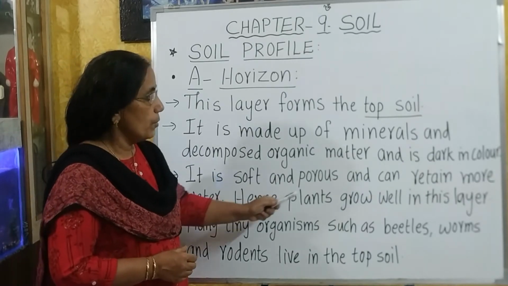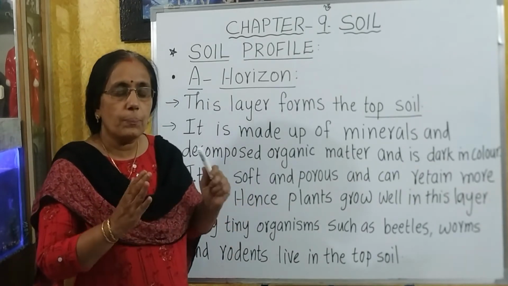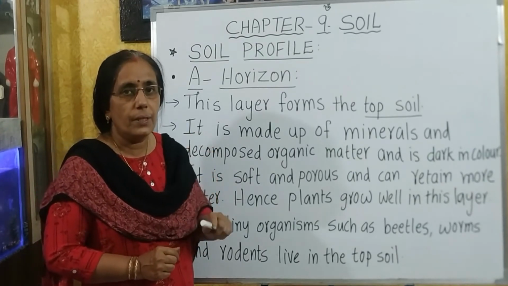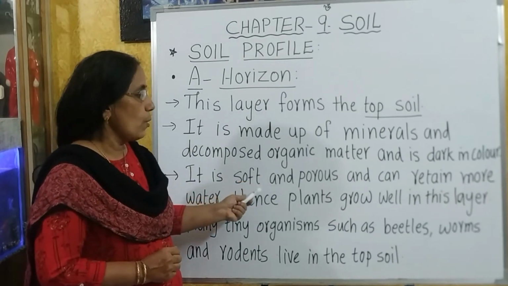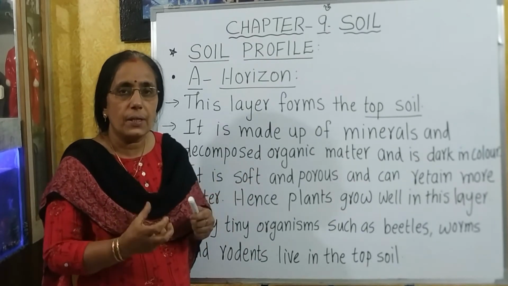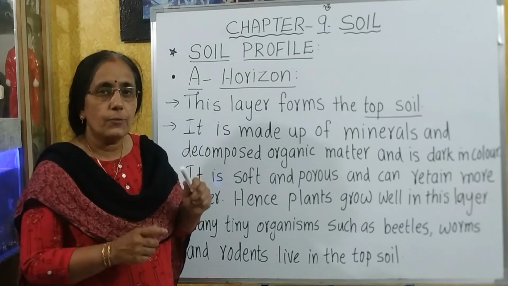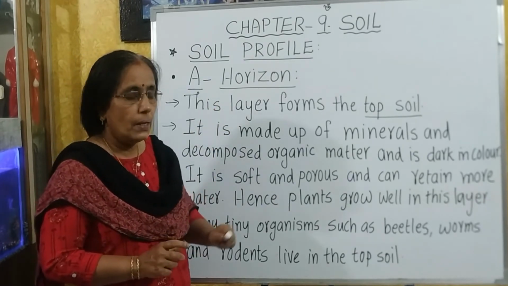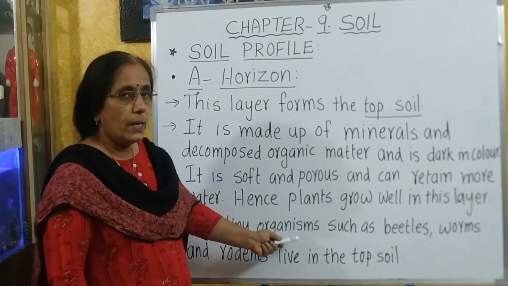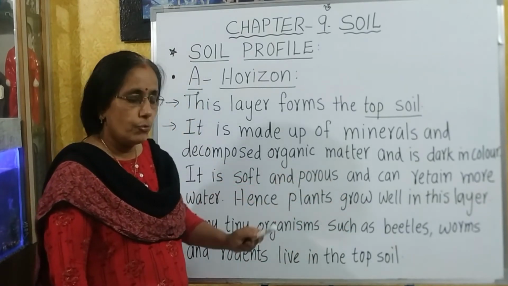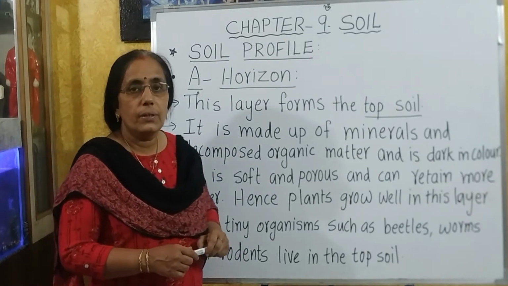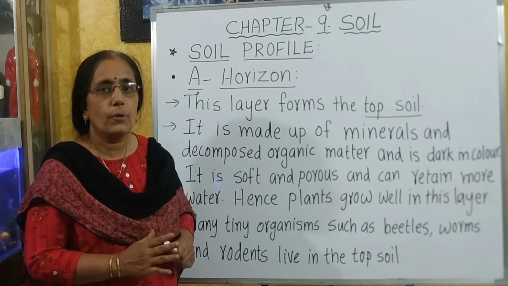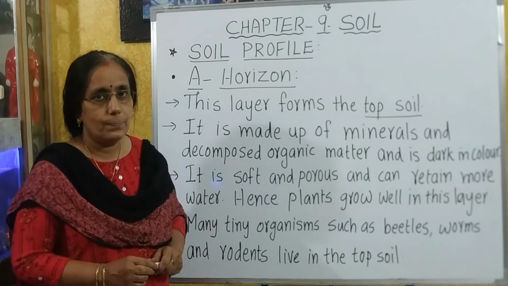Therefore, it is suitable for plant growth. So, what makes the topsoil very suitable for plant growth? Because it contains humus, which is good in nutrients, and it is soft and porous, and this layer can retain more water than the other layers. Therefore, the topsoil or the horizon A is suitable for plant growth. Apart from this, many tiny organisms such as beetles, worms, rodents, etc. live in the topsoil. So, the horizon A or topsoil is suitable for other small animals also.